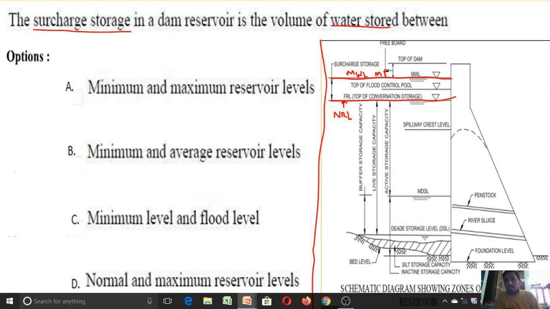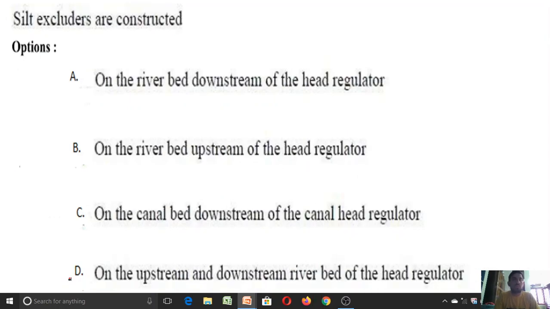MRL, maximum reservoir level. The water which is stored between normal reservoir level and the maximum reservoir level is called surcharge storage, right? So for this question, option D is the correct answer. So let us discuss one more question here.